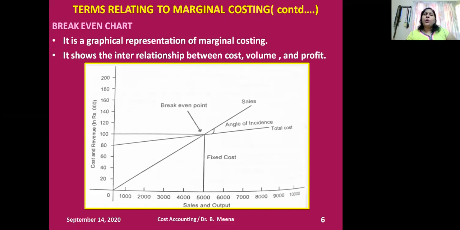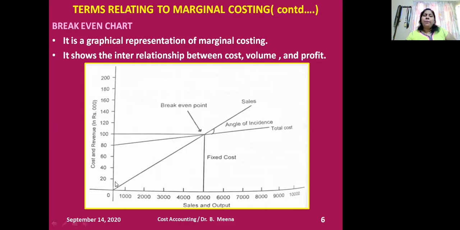So at the point of production zero, my total cost is 80,000. This total cost is coming only because of total fixed costs.